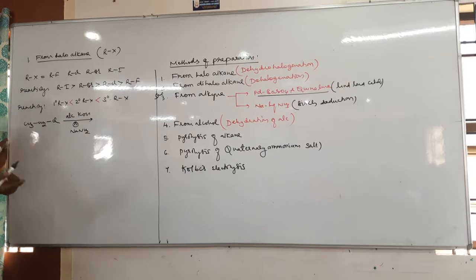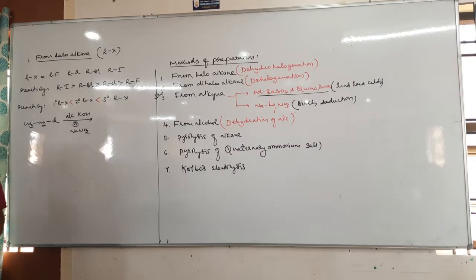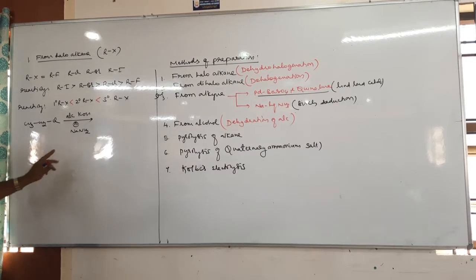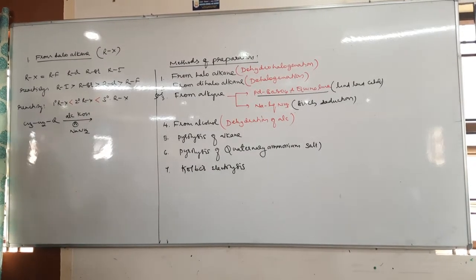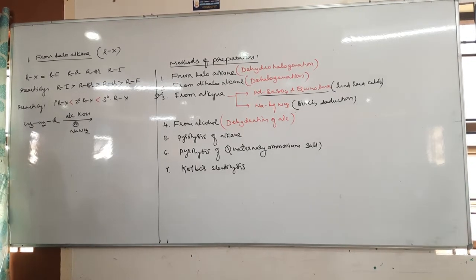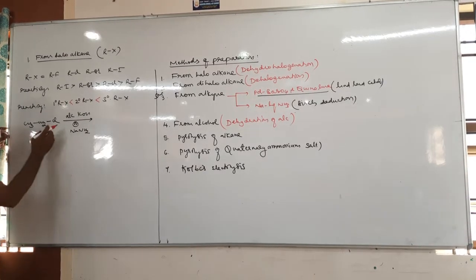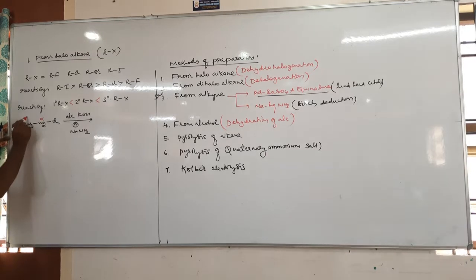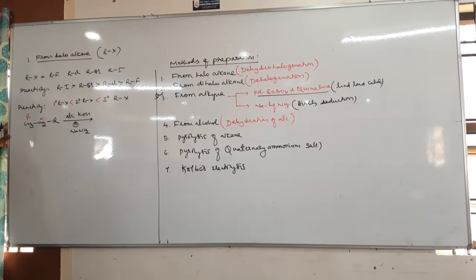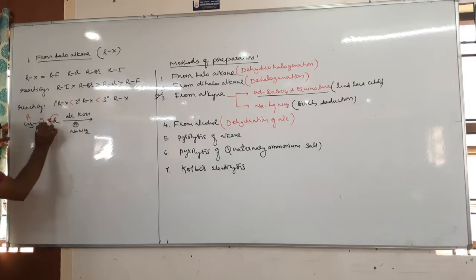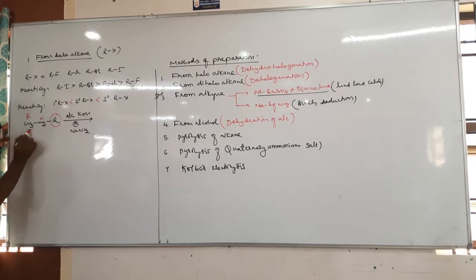So what is dehydrohalogenation? De means removal, hydro means hydrogen, halogen is halogen. So it is the process of removal of hydrogen and halogen from different carbons, not the same carbon. If it is the same carbon, it is called alpha elimination. This is a beta elimination. It is from different carbons to form alkene. The halogen-bearing carbon is called the alpha carbon, and the adjacent carbon is called the beta carbon. In dehydrohalogenation, halogen is removed from the alpha carbon, and hydrogen must be removed from the beta carbon.